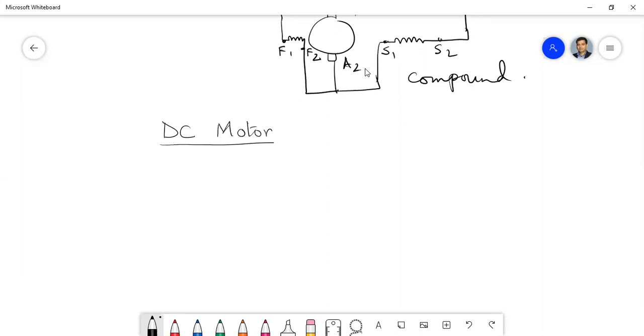From the definition, you know that in a generator, mechanical energy is converted into electrical energy, and in a DC motor, electrical energy is converted to mechanical energy, isn't it? So that means we'll give some electrical power and we'll get some mechanical power.